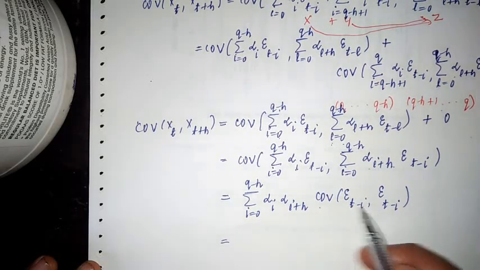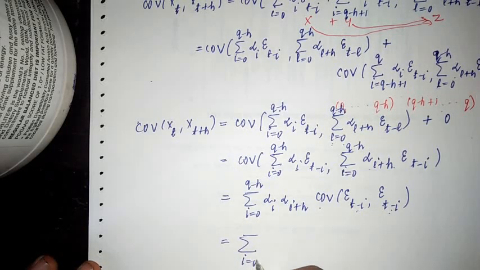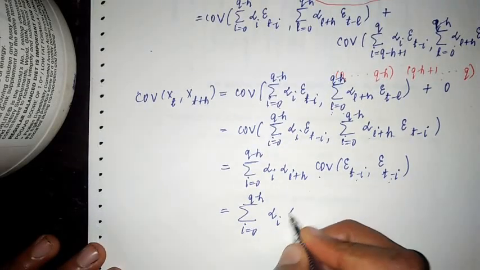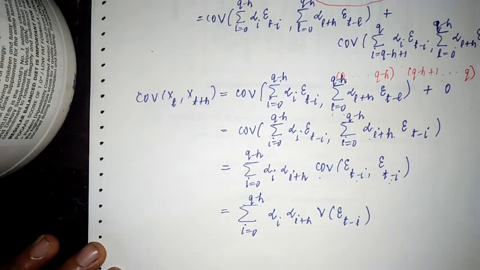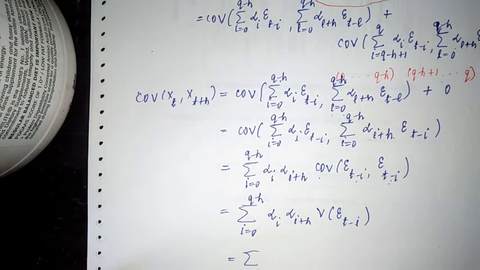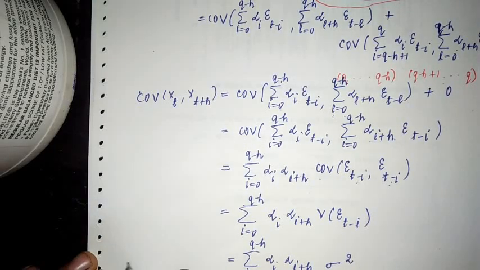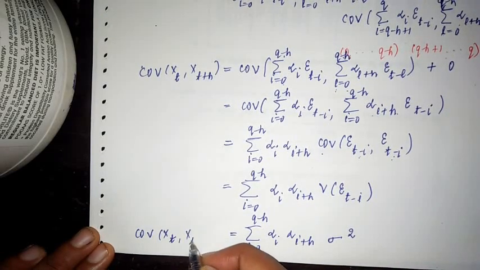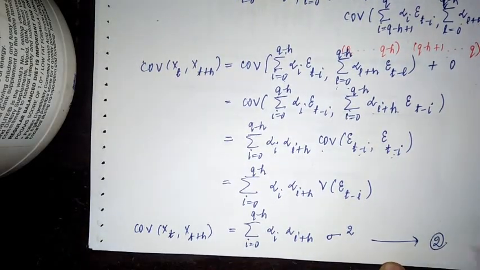So what is the covariance when i is equal to j? It is t minus i, the same. So I can write it as the variance term, the summation to q minus h, alpha i, alpha i plus h, variance of epsilon t minus i. So what is it finally? The summation i equals 0 to q minus h, alpha i plus h, sigma square. So we have covariance between xt and xt plus h as this expression. This I am going to take as equation 2.